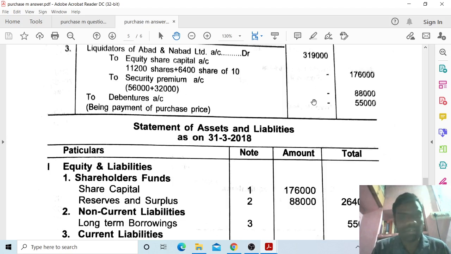So 88,000. Next, to debentures, being payment of purchase price 55,000. 50,000 is the debentures plus premium price of 5,000. So I have to take 55,000 as debentures.